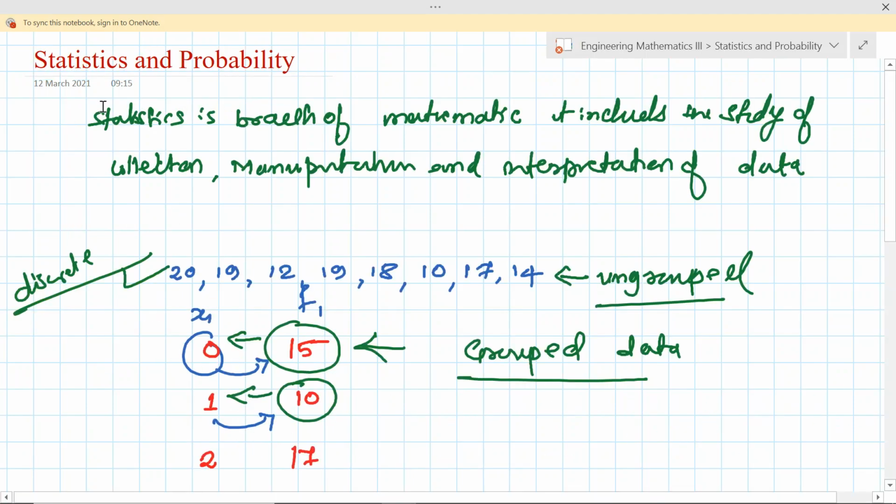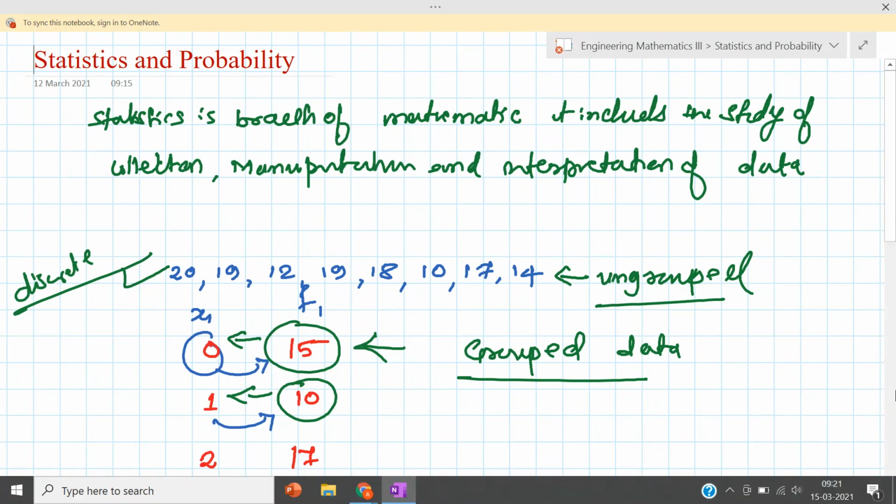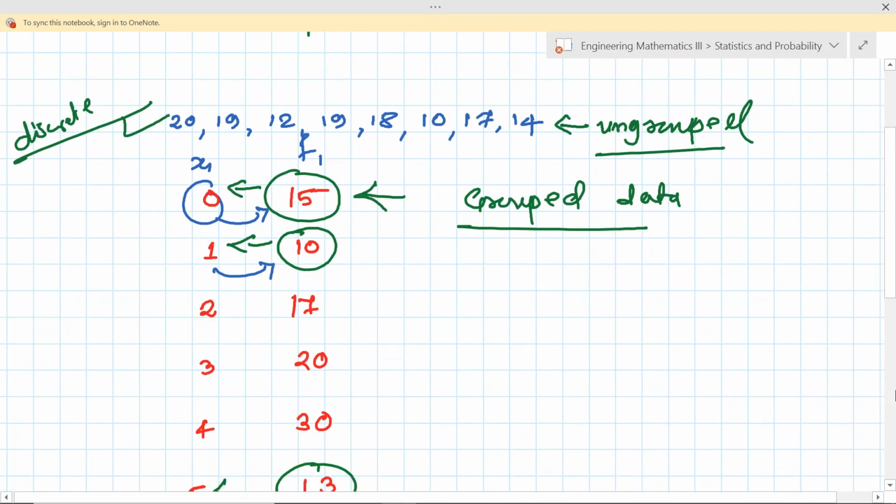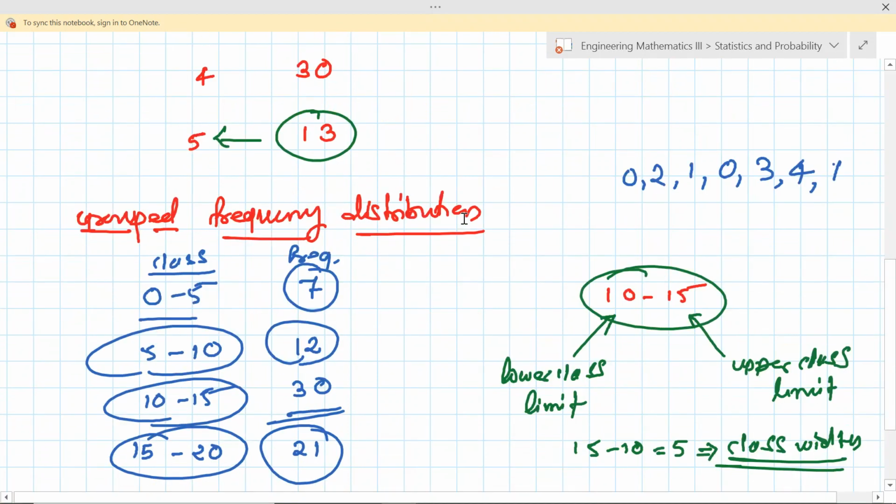We have seen what statistics is. It is a branch of mathematics which includes the study of collection, manipulation and interpretation of data. And we have seen what is meant by variable, ungrouped data, group data or classified data, and group frequency distribution. So what are the class marks, classes, lower class limit, upper class limit, and frequency. These basic concepts we have seen.